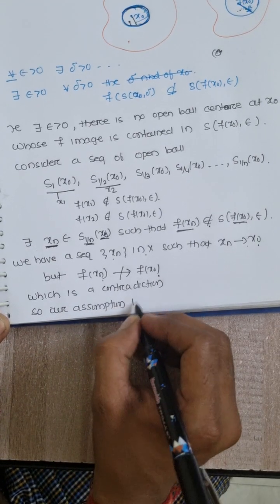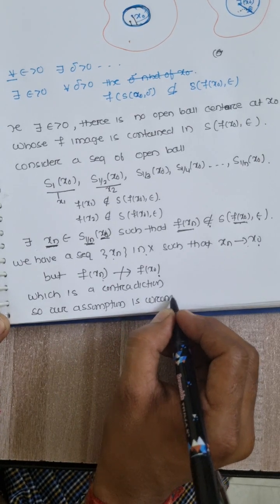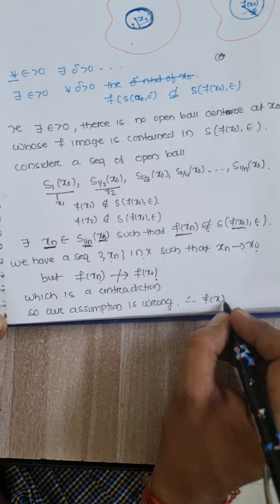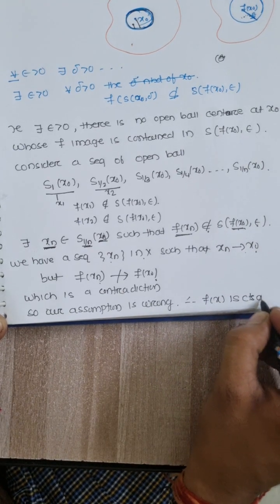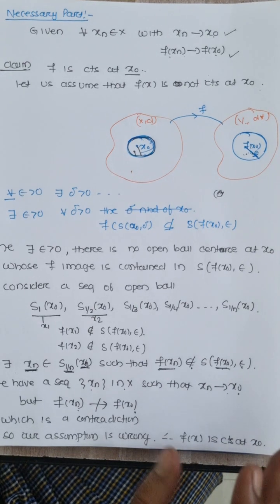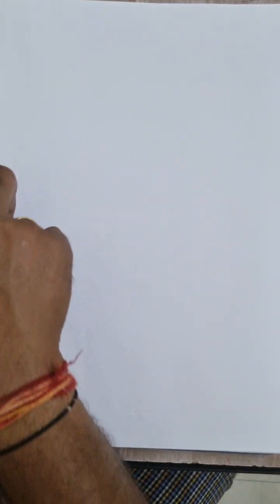What we have assumed is that f is not continuous. Hence f is continuous at x0. So this is the necessary part. Just look at it. Again, we'll prove the sufficient part.